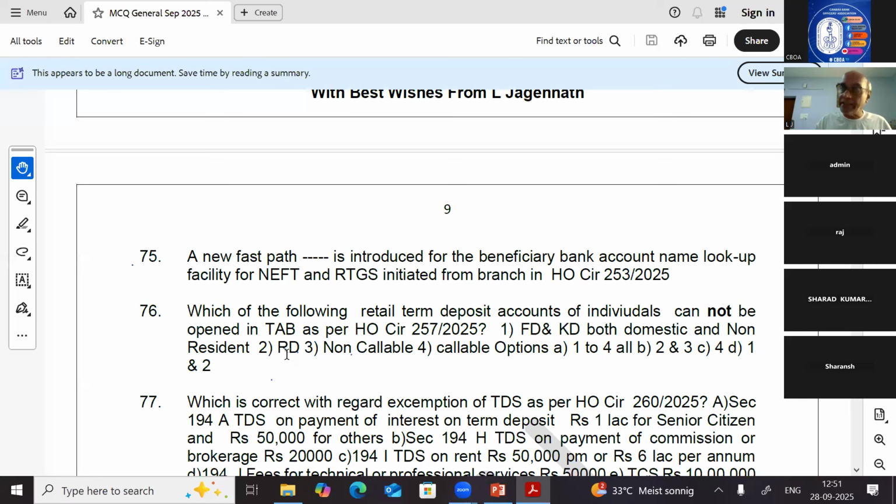I'm talking about RD, it is a term deposit. Non-callable term deposit also cannot be opened through tab banking as per HO circular 257/2025. Answer is 2 and 3. 2 and 3 is given in your option B. So for question number 76, answer is B.